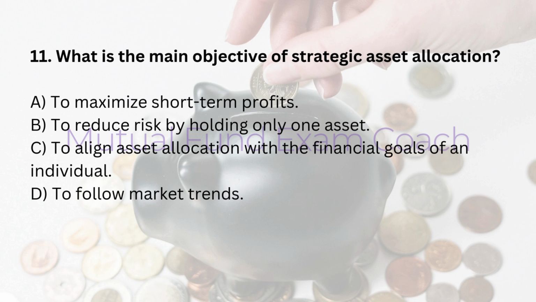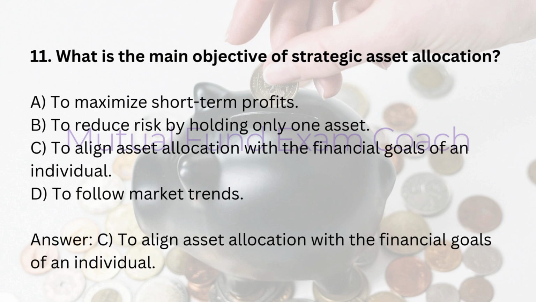11. What is the main objective of strategic asset allocation? A. To maximize short-term profits. B. To reduce risk by holding only one asset. C. To align asset allocation with the financial goals of an individual. D. To follow market trends. Answer: C. To align asset allocation with the financial goals of an individual.